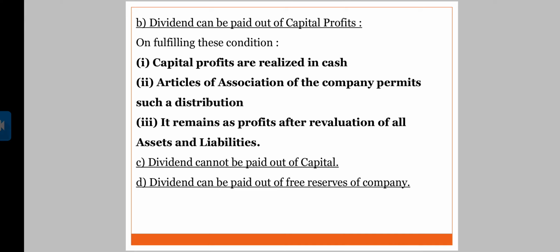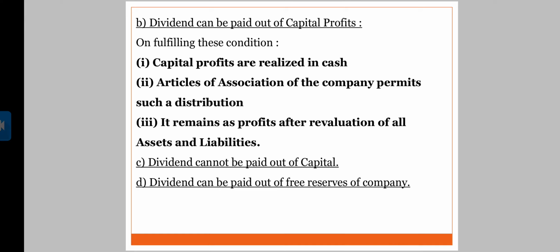Secondly, the articles of association of the company permit such distribution. There should be a clause regarding payment of dividend from capital profits in the articles of association of the company. It remains as profits after revaluation of all the assets and liabilities.